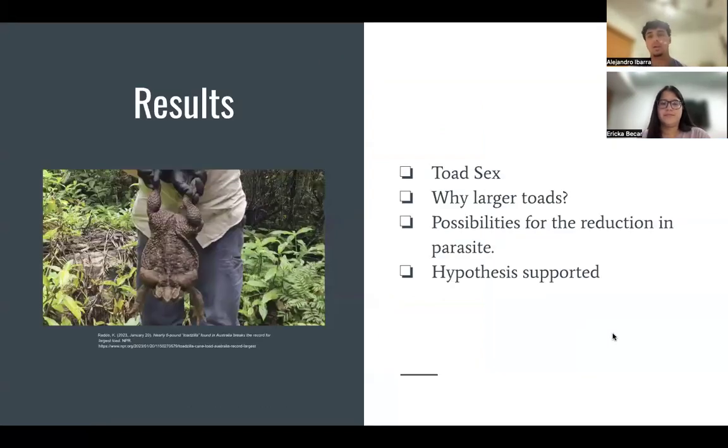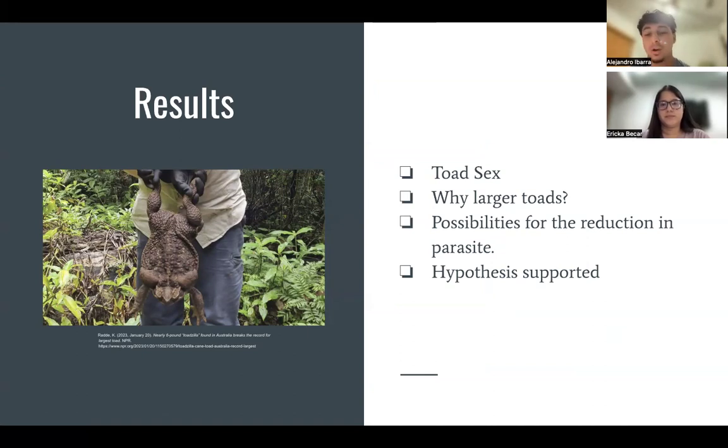Results. So parasite abundance in these smaller toads isn't affected by wildfires, but parasite abundance in these larger toads is affected by wildfires. The results also show that toad sex doesn't have an impact on parasite abundance, so it doesn't matter whether they're male or female. That didn't have an impact on the results.